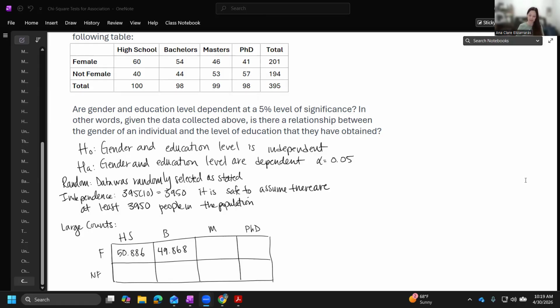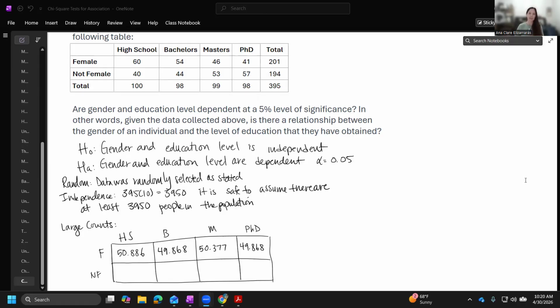We are leaving them as is. Master's in female means I'm taking 201 times 99, which is 19,899, divided by 395, gives me 50.377. And then PhD in female is 201 times 98, which is 19,698, dividing that by 395.